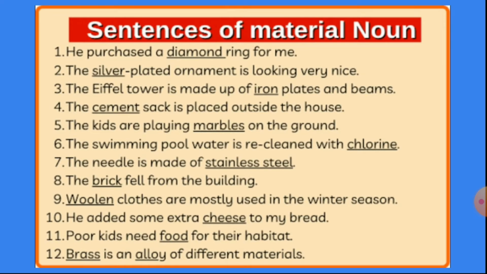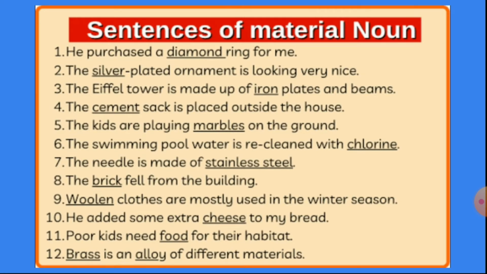So woolen, that is wool, is a material noun. He added some extra cheese to my bread. Cheese is the material noun here. Poor kids need food for their habitat. Food is the material noun here. Brass is an alloy of different materials. Now brass and alloy are material nouns.